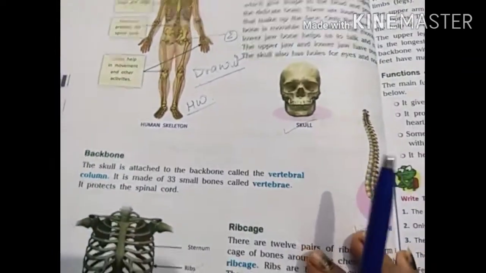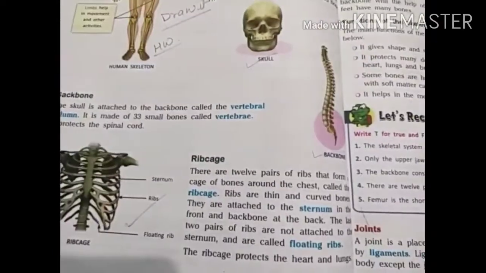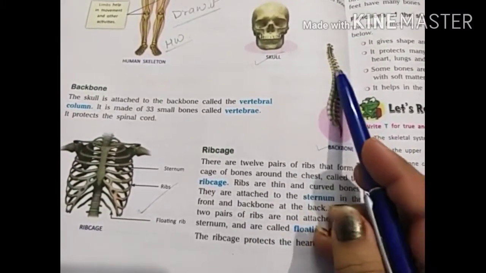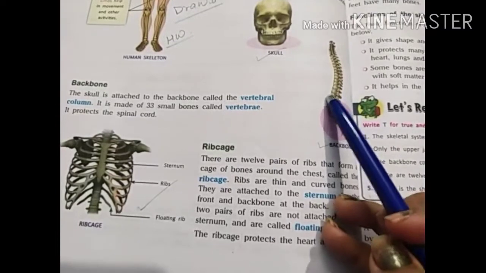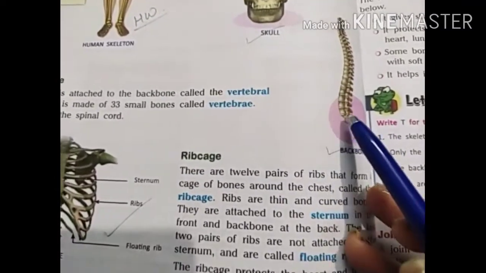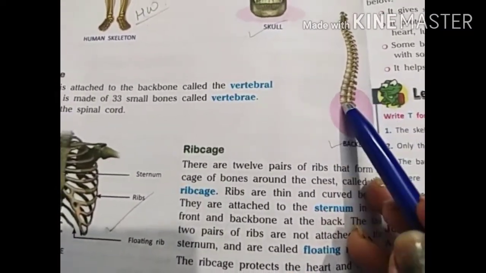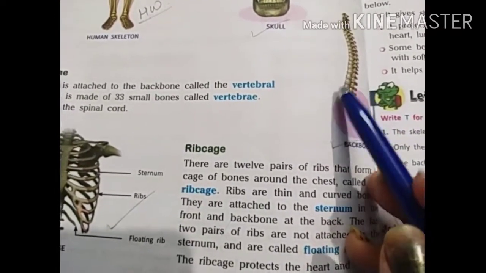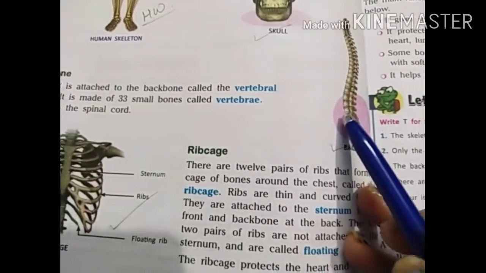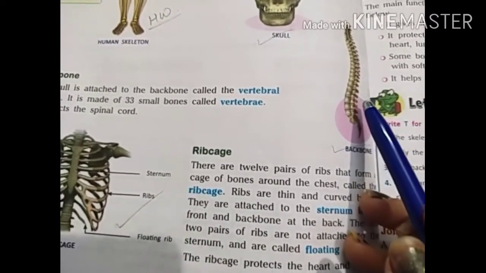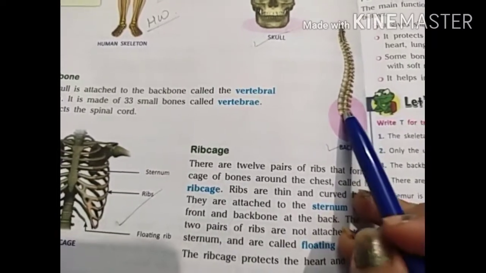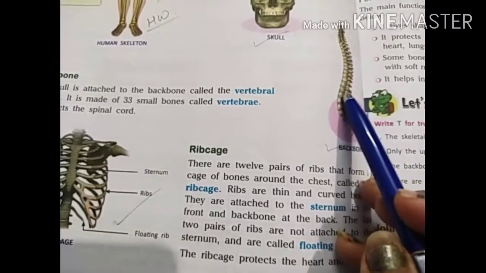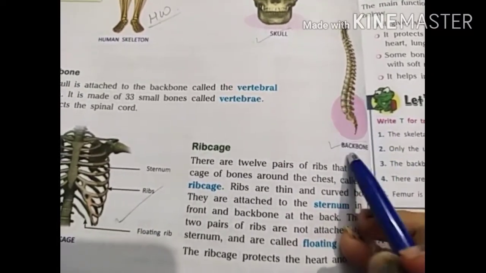Okay. Now the next is the rib cage. You can see the structure of backbone. This is a long segmented bone. Segmented means made by so many bones. If we count the number of smaller bones, bead-like bones, like in our necklace, the beads or pearls are there. In a similar way, there are 33 smaller segmented bones which make our backbone.